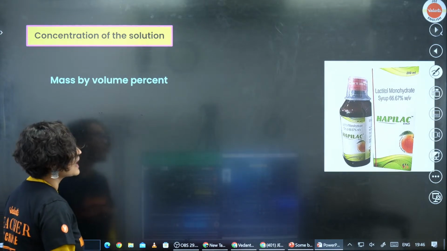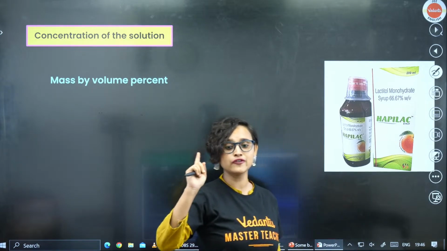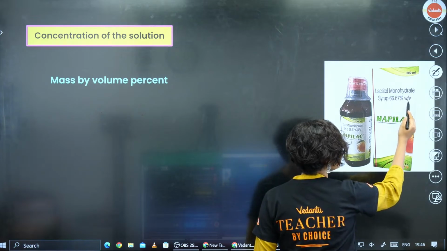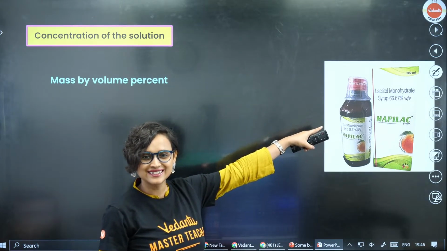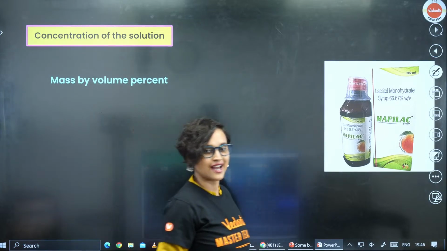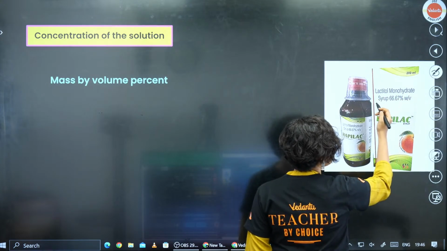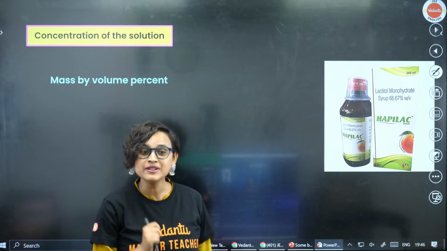Now we come to mass by volume percent. Tell me, did any one of you notice ever that in your cough syrup this kind of numbers are written? See, W by V is written. Can you see here? I don't know if you can see, but it is there. Lactitol monohydrate syrup 66.67% W by V. What does it mean?